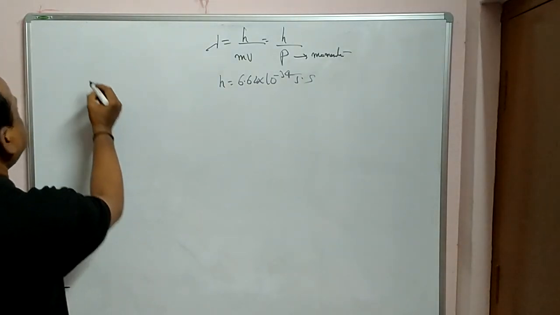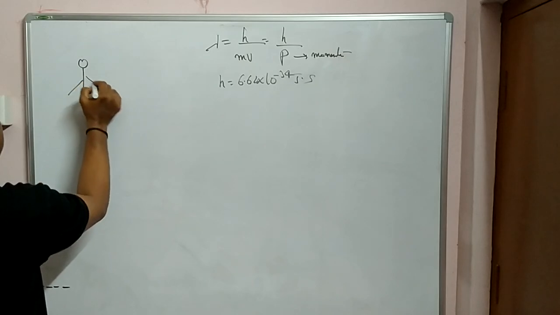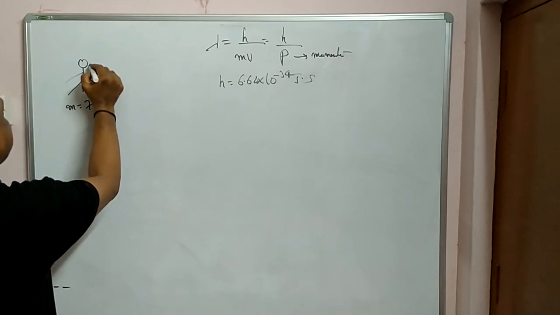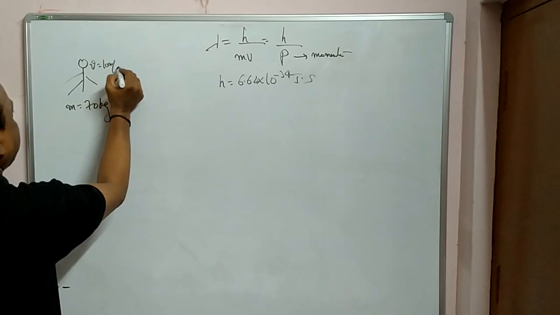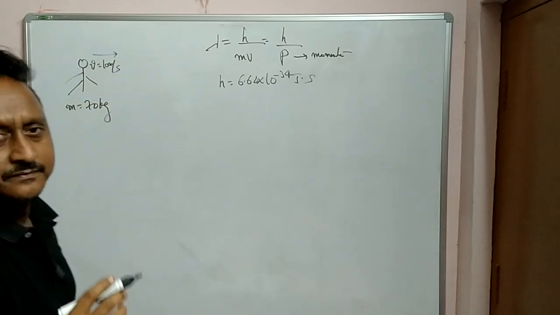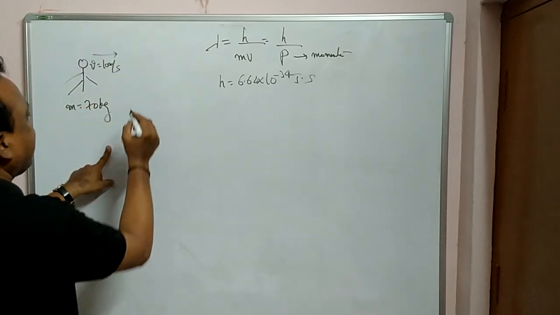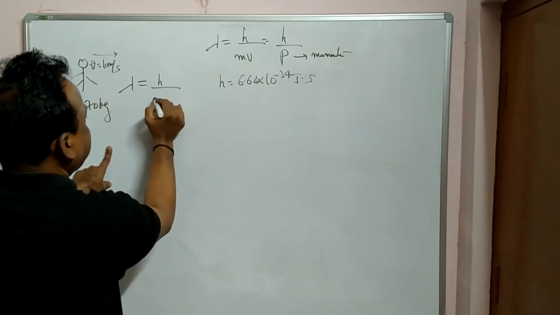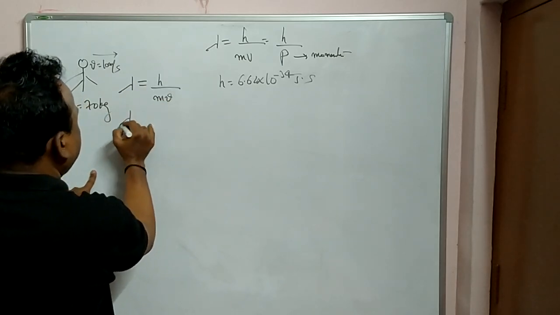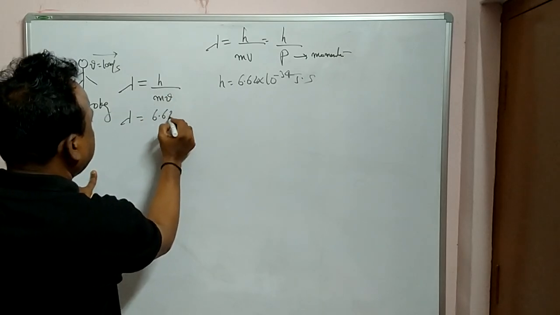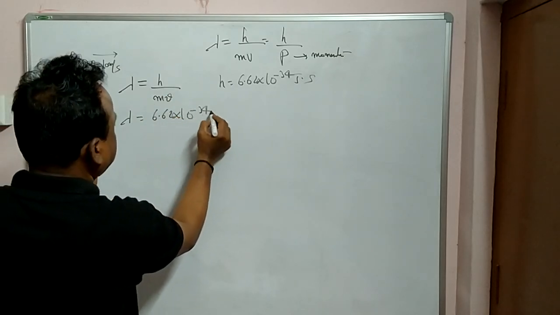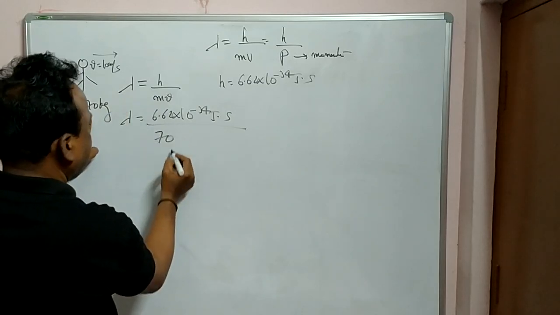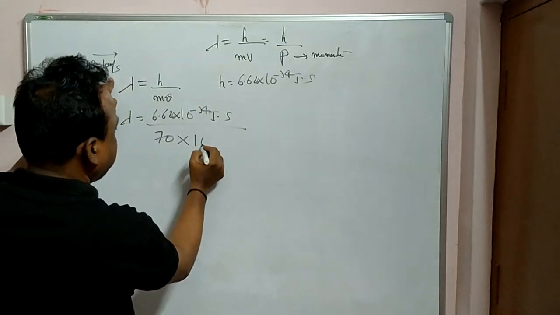For example, take the mass of the person as 70 kgs and the velocity as 10 meter per second. He is moving. Now for him, let us calculate the wavelength. Lambda is equal to h by mv. What is the h value? 6.62 into 10 power minus 34 joule second. Mass 70 kgs, velocity 10.